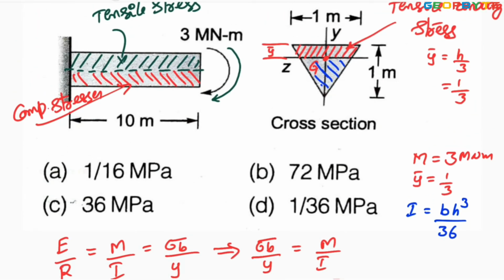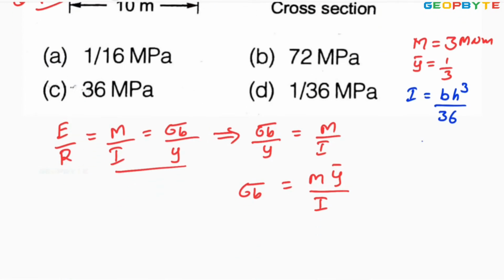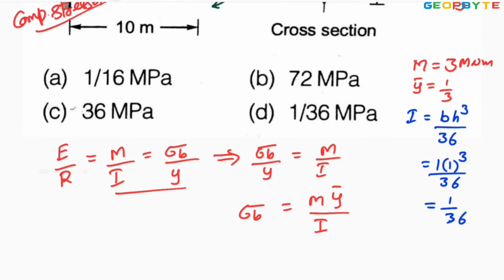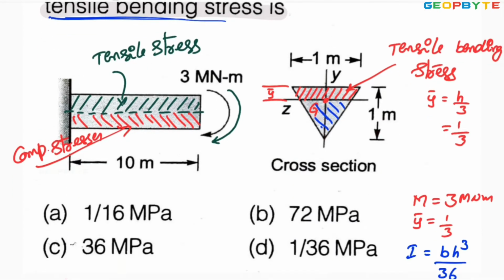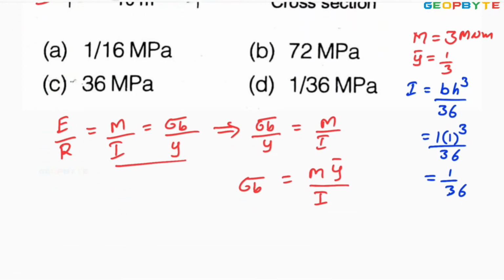Look at the base. Base is given 1 meter. Height is also given 1 meter. It is equal to 1 into 1 cubed divided by 36, which is equal to 1 by 36. The same value is given in the problem. Look at the I value: I is given as 1 by 36 meter power 4. The unit of the moment of inertia is meter power 4.